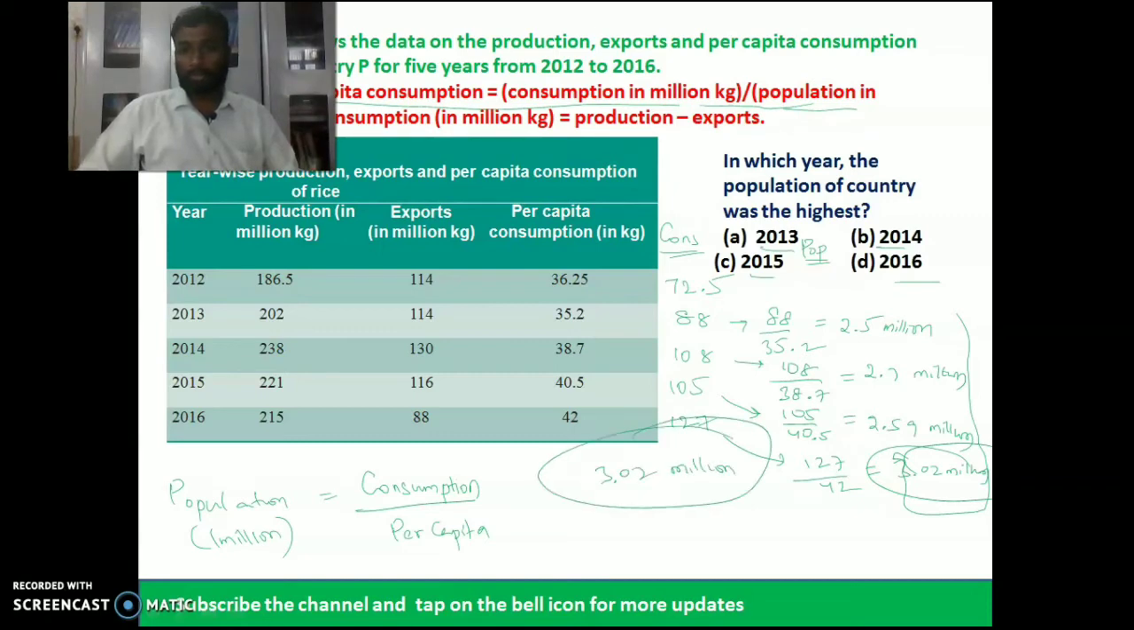So in the year 2016 it is highest. He was asking in which year the population of the country was highest. So the answer is 2016. Option D is the right answer.